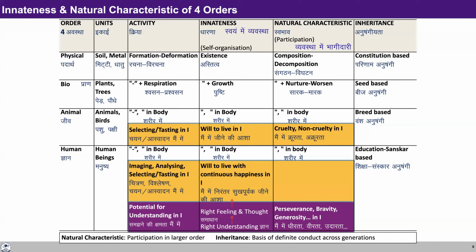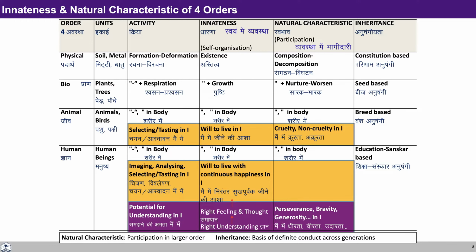Looking at the physical order, the innateness is existence. Innateness means the basis of definite conduct across generations, the self-organization. And existence means that it continues to be. So every unit of the physical order continues to be. It is there in the existence. Its form may change, it may deform, it may form new units, but ultimately its existence is going to be there, isn't it?